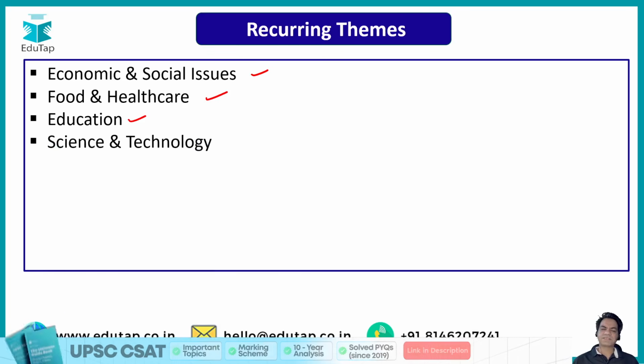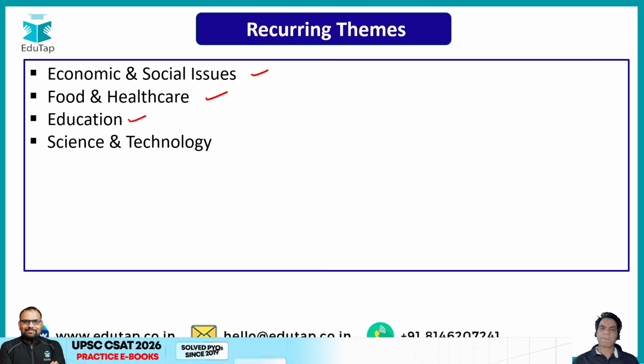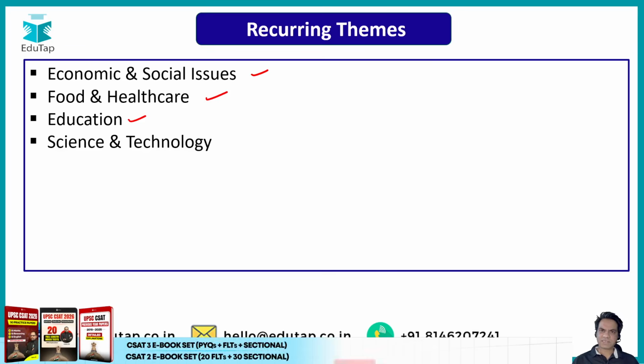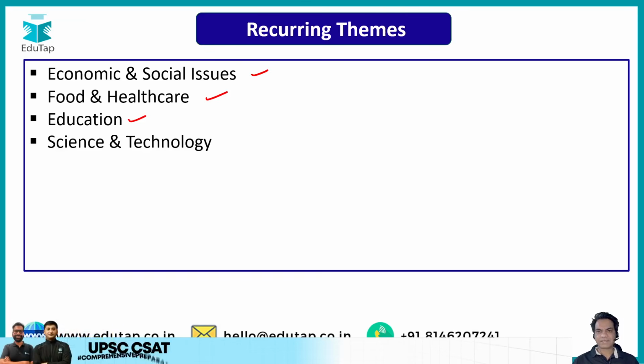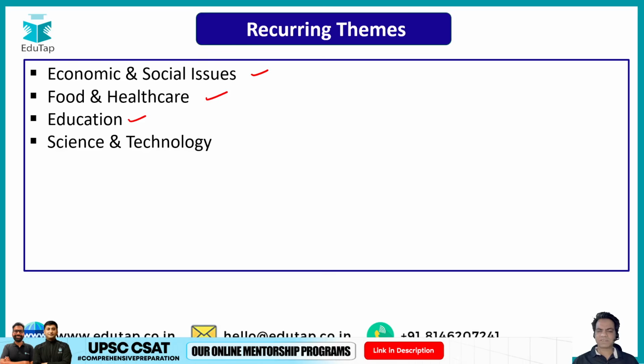Next theme is science and technology, related to renewable sources of energy, then solar power, electric power, hydropower. These topics are very frequently asked. Then in technology, computing, AI, the role of automation, internet, security, privacy. These topics are asked every year, so do read up about them.